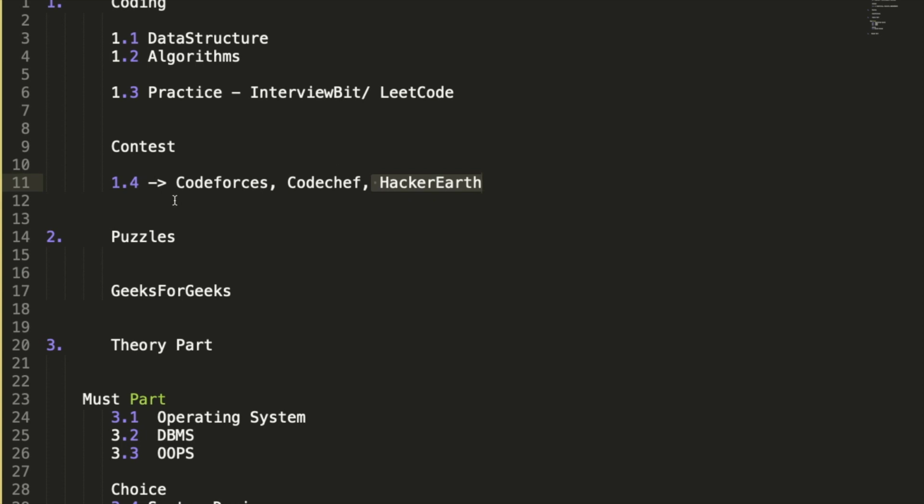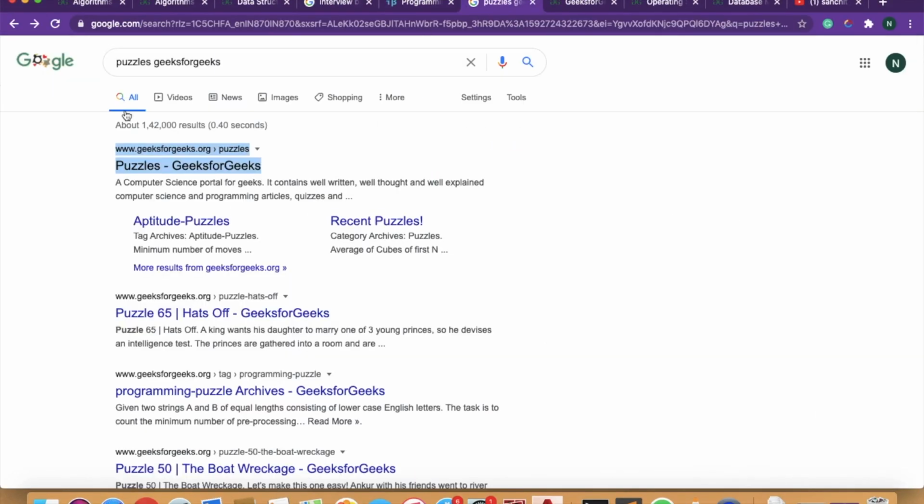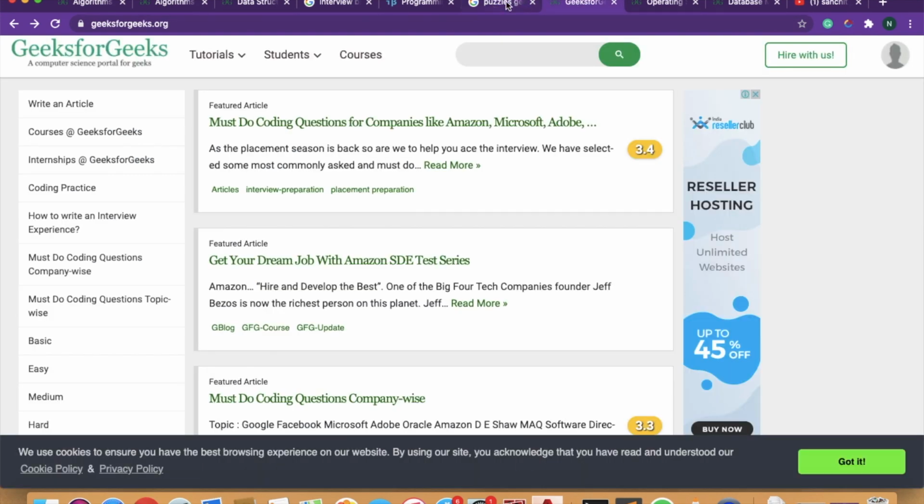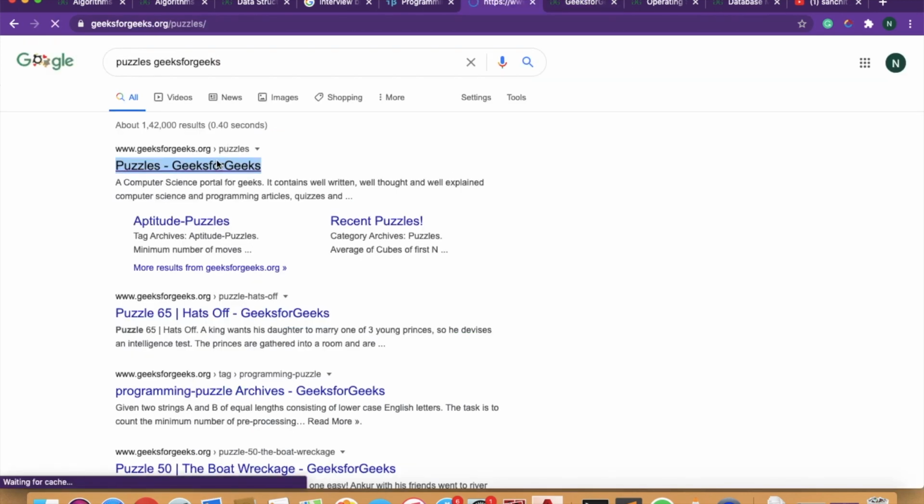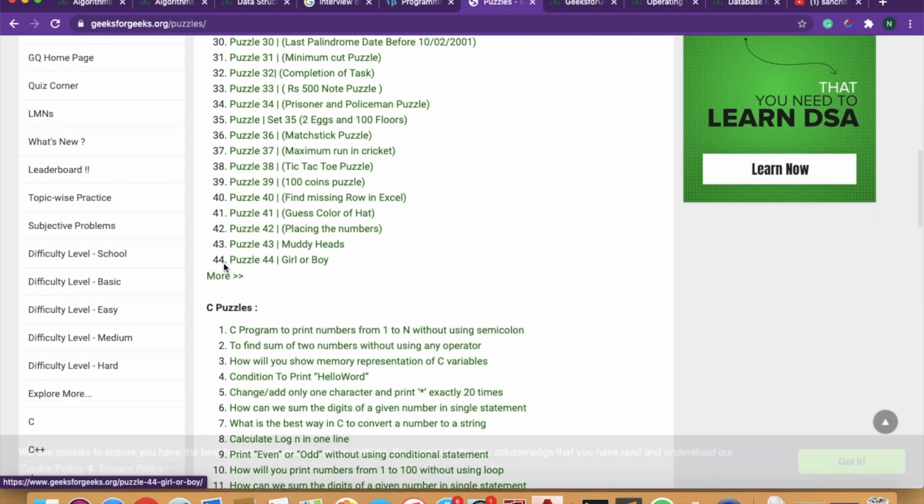Now we need to do the puzzle part. Okay, so this is the interview part. A puzzle is not asked in the written test, it is asked in the interview round. So from where to do puzzles? Google search puzzle GFG, click on the first link, and you will be directed to, okay, I will click on puzzles, and this is the puzzle link. It contains around 44 puzzles.